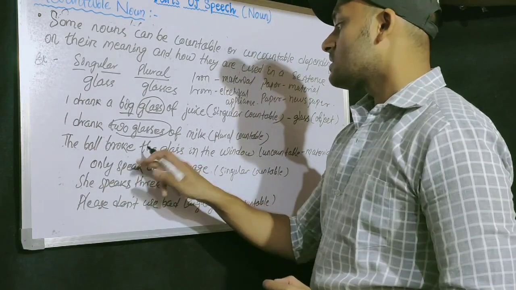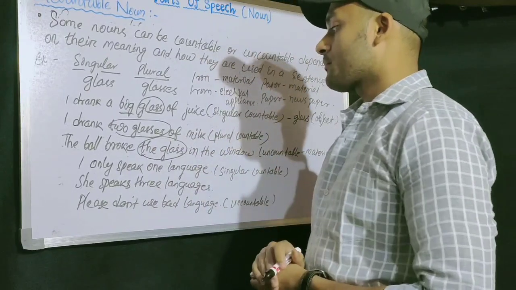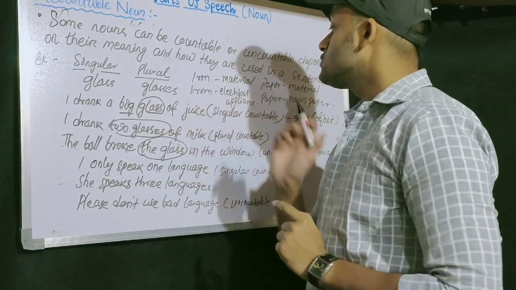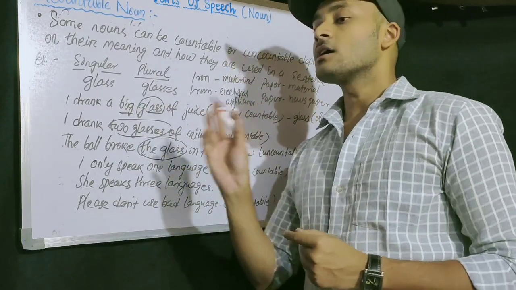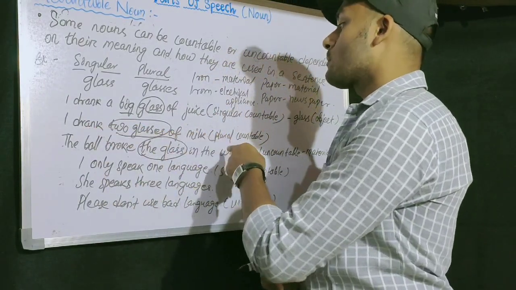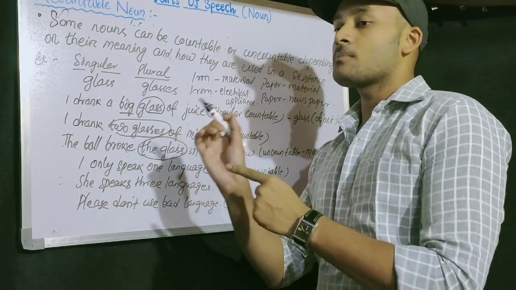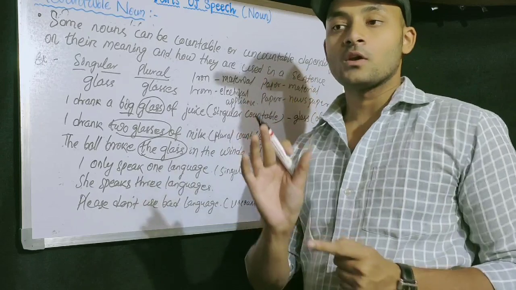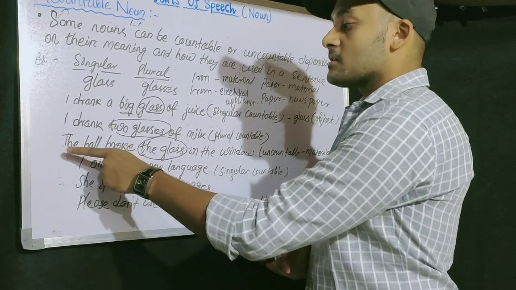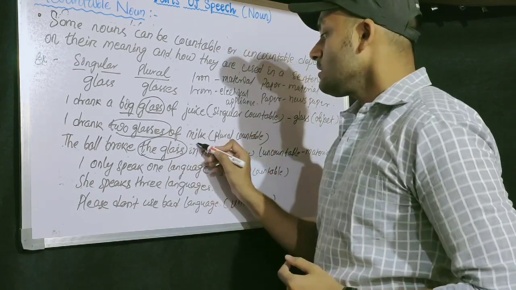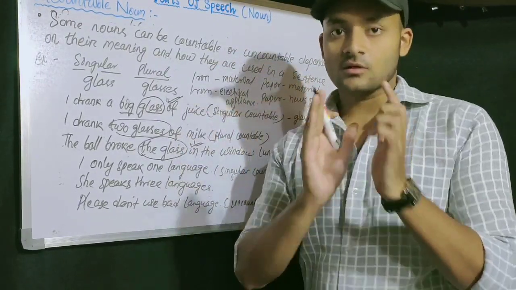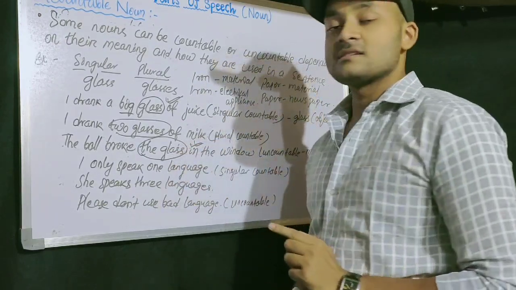Then, the ball broke the glass in the window. Here the glass is uncountable. But what is the meaning of these sentences? I drank a big glass of juice. Here glass is a container, a pot. I drank two glasses of milk. Means two full glasses of milk you have taken. The ball broke the glass. Here glass is a material, not the container we use.